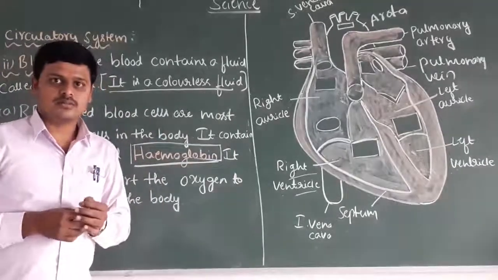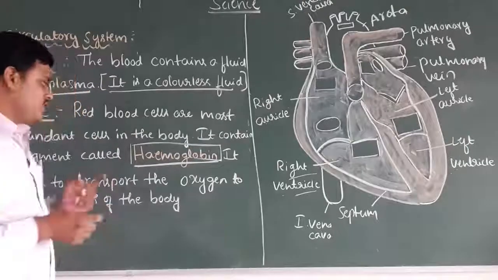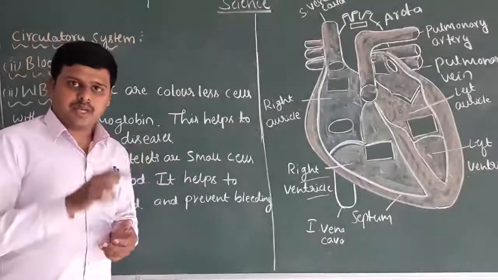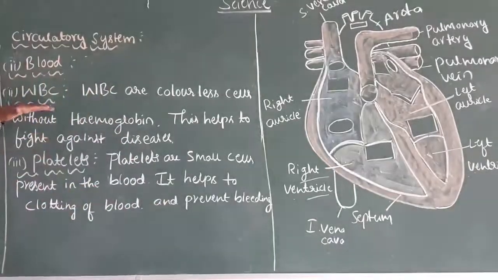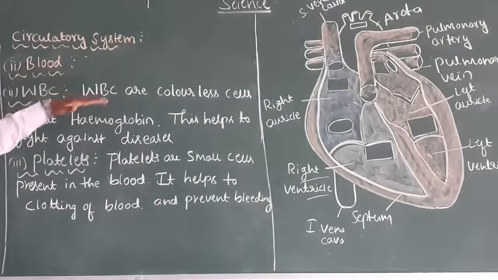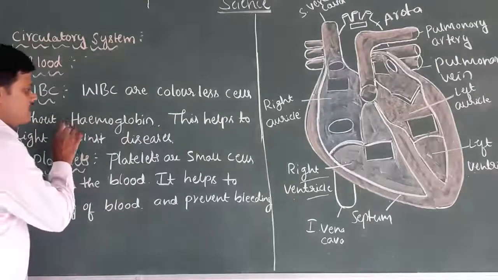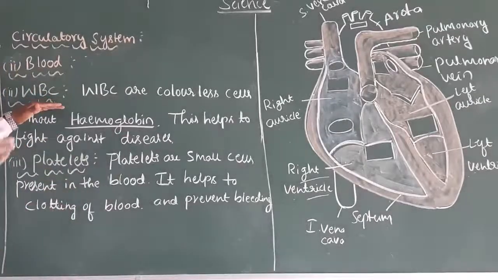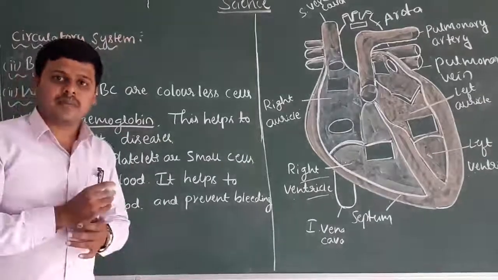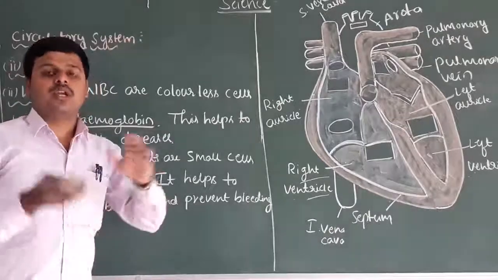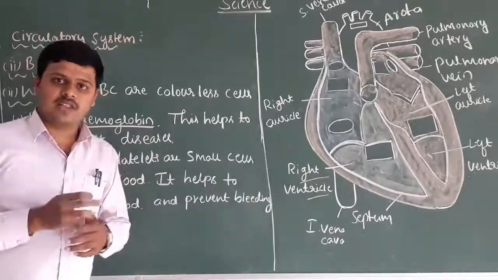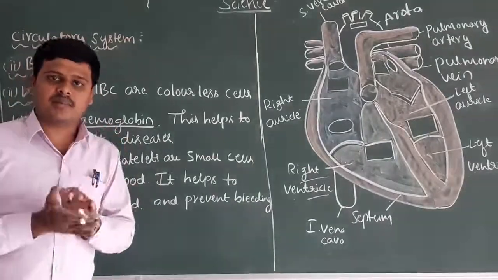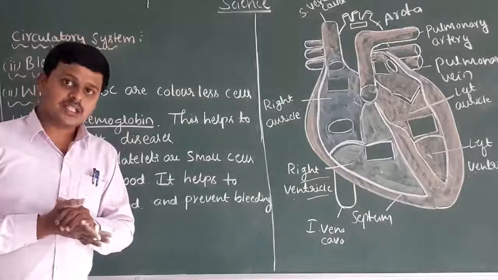Understand? Next, the second one, that is white blood cells. One more very important component is white blood cells. White blood cells are colorless cells without hemoglobin. In red blood cells we have discussed the presence of the pigment hemoglobin, but in the WBC we don't identify the hemoglobin pigment. The hemoglobin pigment is absent.